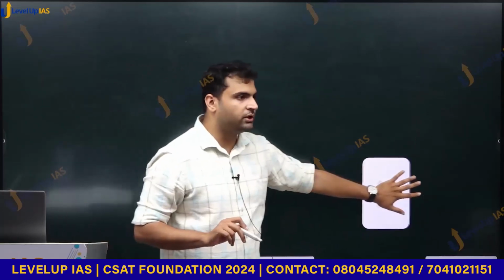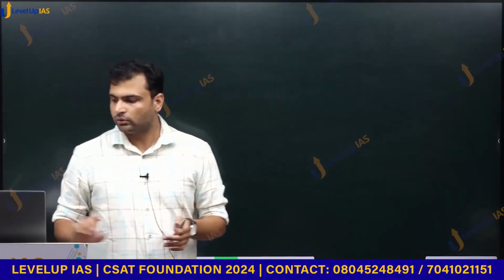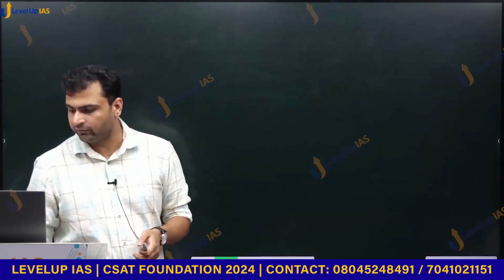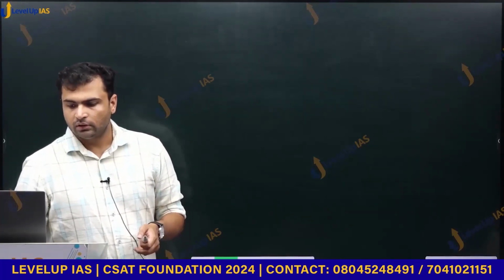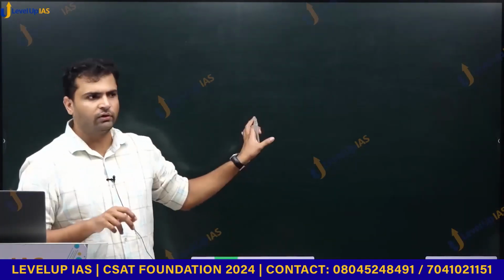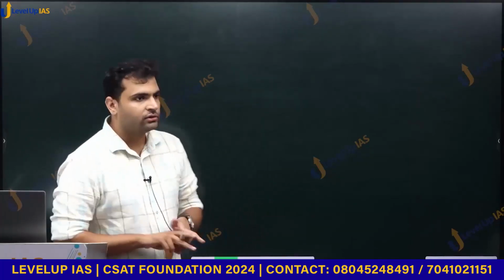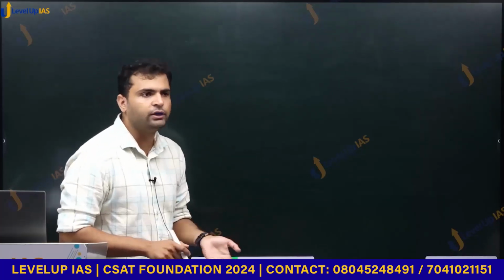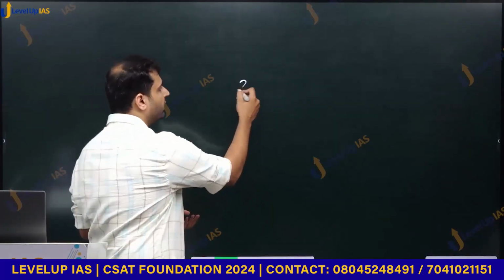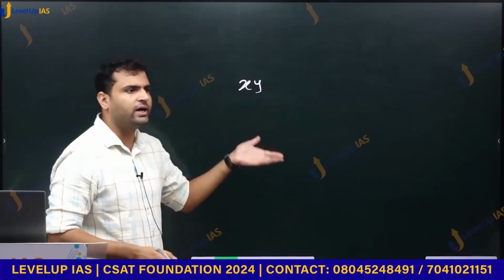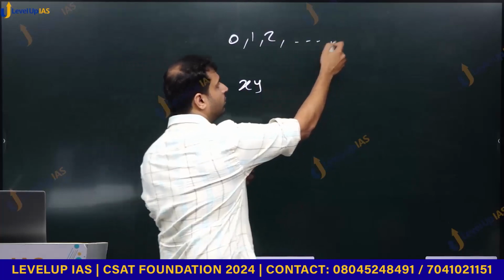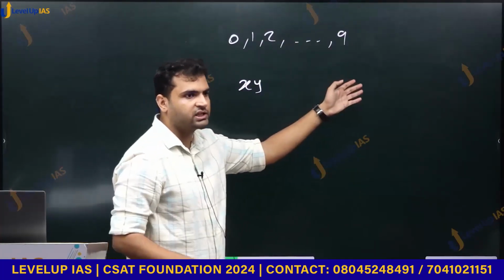Any problem in these place values so far? No issues? I have given you a table, just if you want to refer. Then we will solve questions based on this, whatever we have learned till now. So in general, before that, let us see in general, if instead of digits, I use symbols for digits. For example, if I have this number xy, where x and y are any digits. Digits are 0, 1, 2, up to 9.